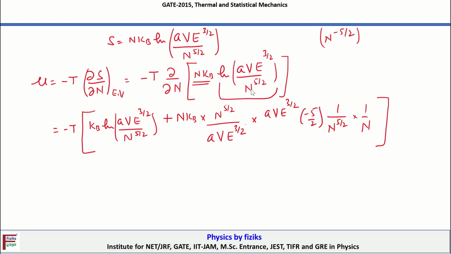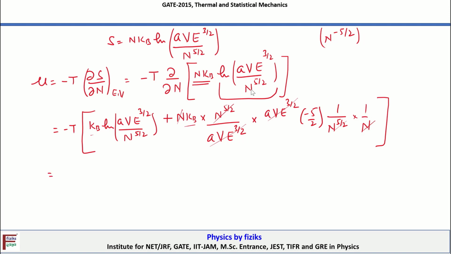Let's see which terms can cancel with each other. This will cancel with n power 5 by 2, and n will also cancel with this n here. So we are left with kB, which I take outside, since it's common.